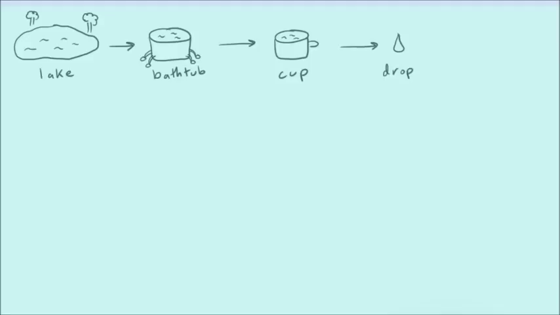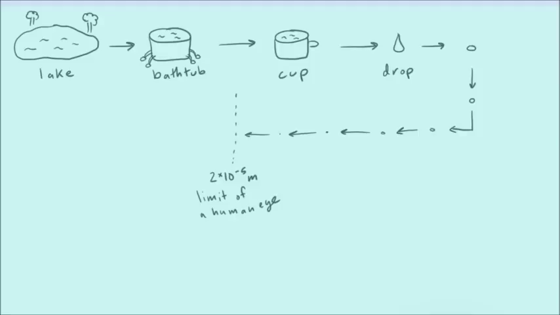If we took this drop and cut it in half exactly, we'd just have a smaller drop, and a smaller drop, and a smaller drop, and this would continue until we hit a certain point. This point is 2 times 10 to the negative 5 meters. This is an important point for us because this is the limit of the human eye. For us, we can't see anything past this, including our drop of water.